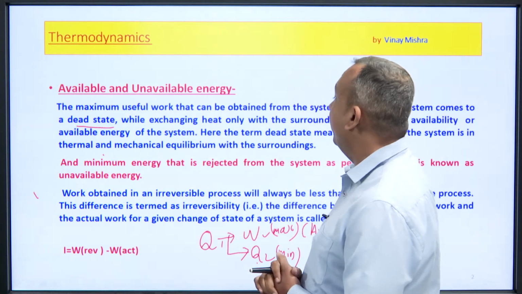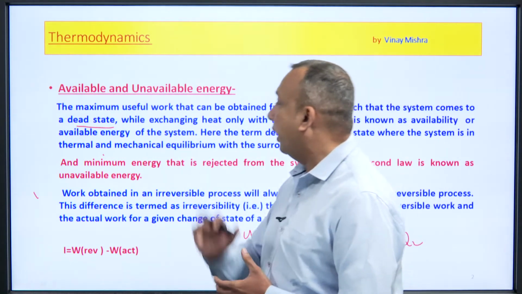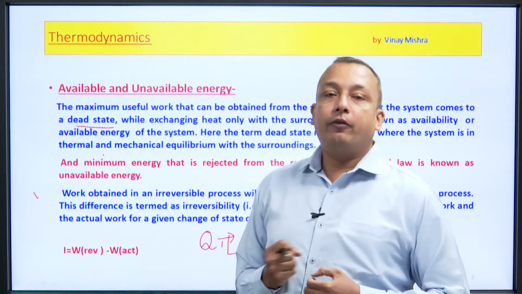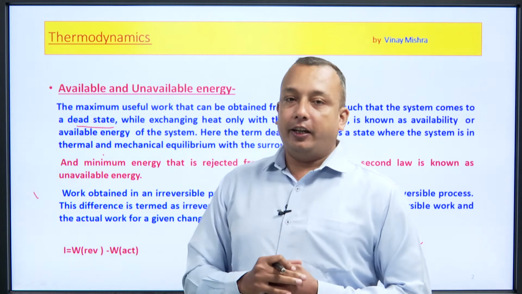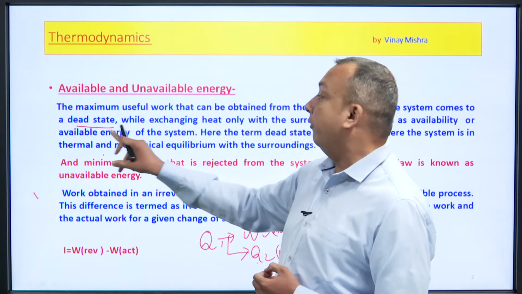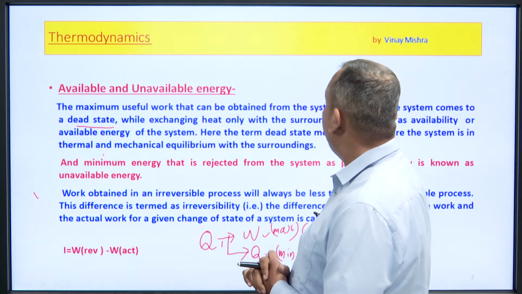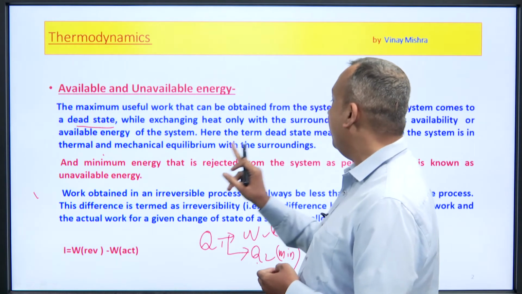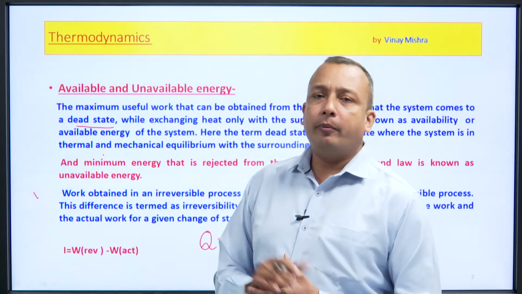While exchanging heat only with the surroundings, it is known as availability or available energy. The maximum amount of useful work that we can obtain from the amount of Q1 when the system reduces at its dead state, that is the condition in which the available energy is there of the system. Here the term dead state means a state where the system is in thermal and mechanical equilibrium with the surroundings. We can also use the term chemical equilibrium in that.